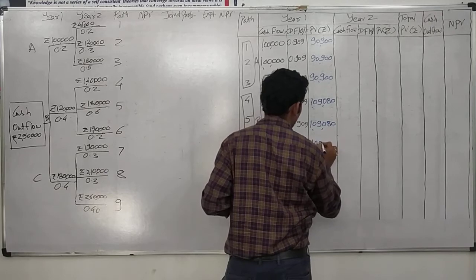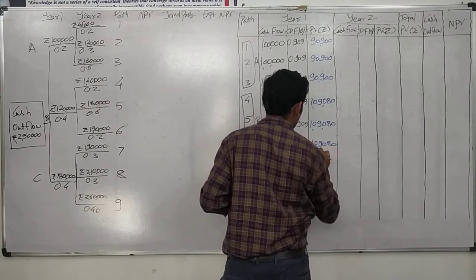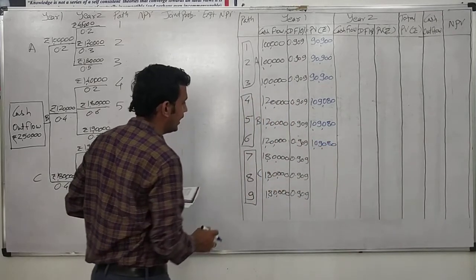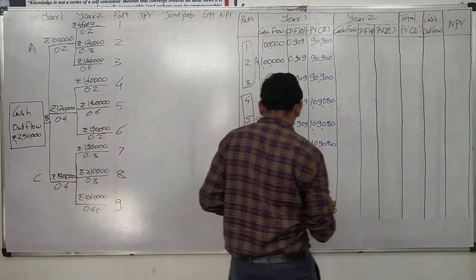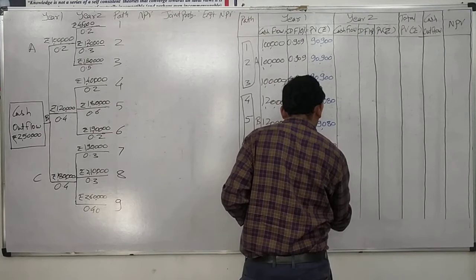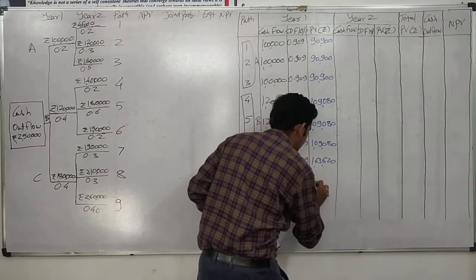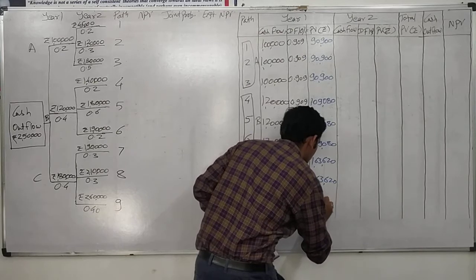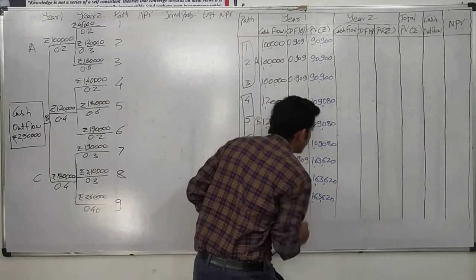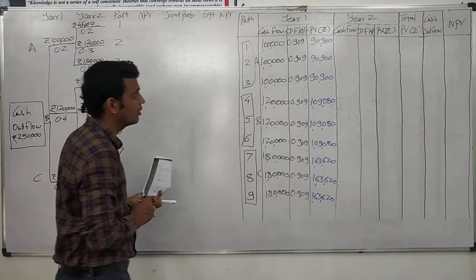Again it would be the same for the 3 sets. Then for 7, 8, 9, again 1,80,000 into 0.909, it would be 1,63,620. This was the calculation for the first year.